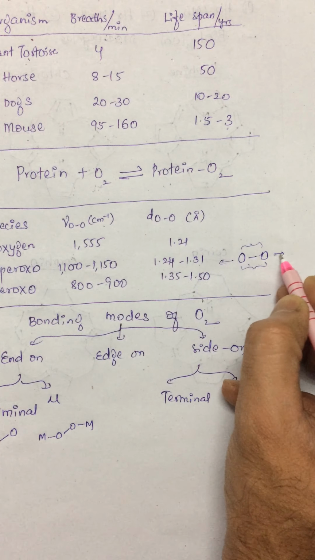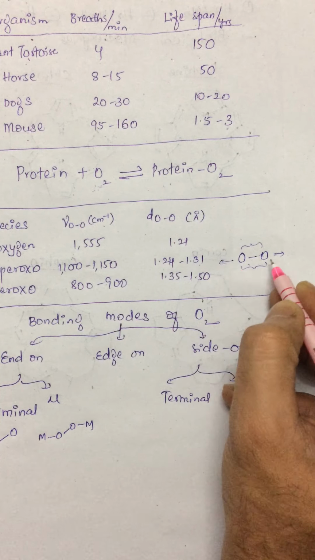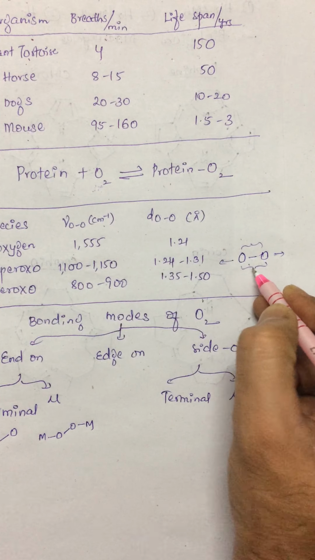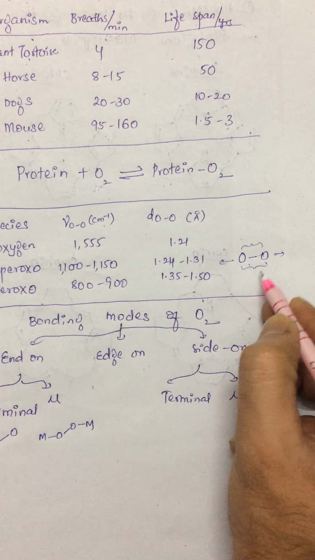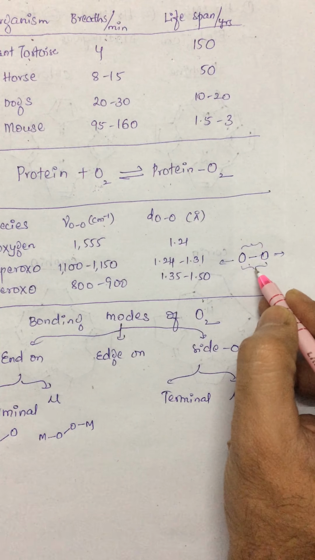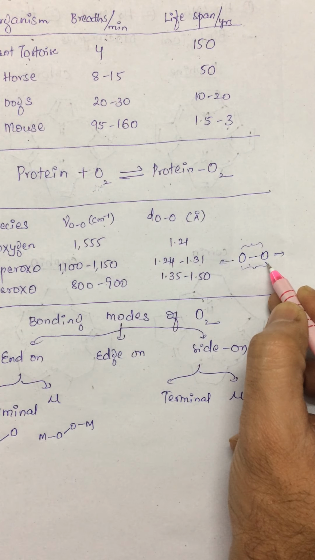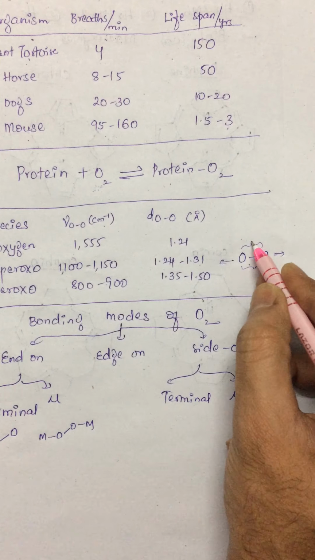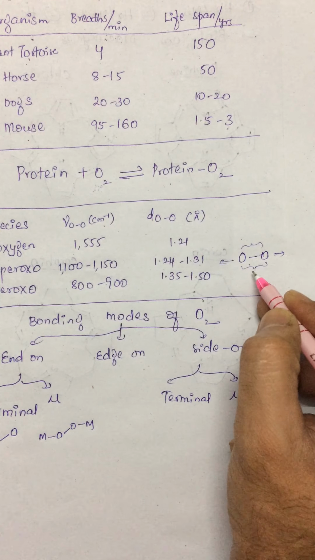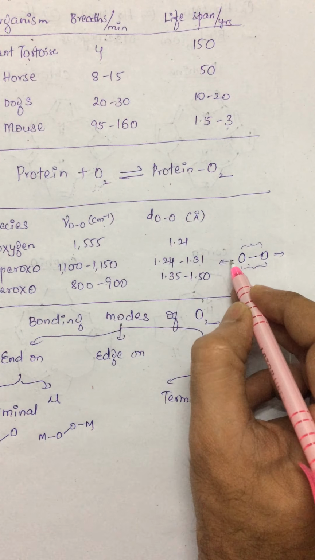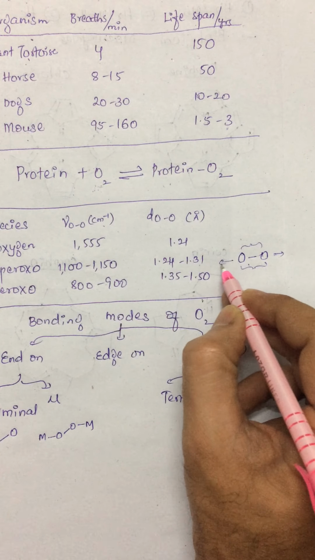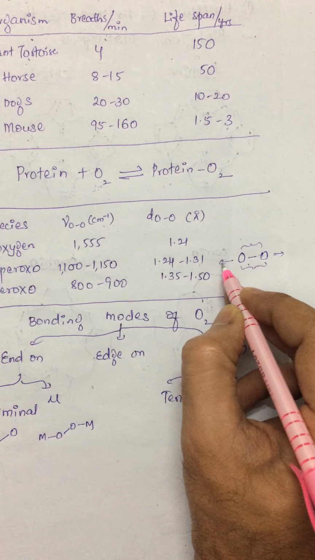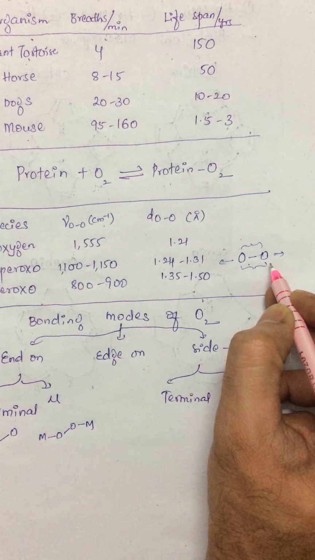Any metal atom binding here, we call it terminal end-on. And again, this is terminal side-on. If one metal atom binds, we say side-on terminal. Two metal atoms bind, we say side-on bridging. One metal atom binds, we say end-on terminal. Two metal atoms bind, we say end-on bridging.